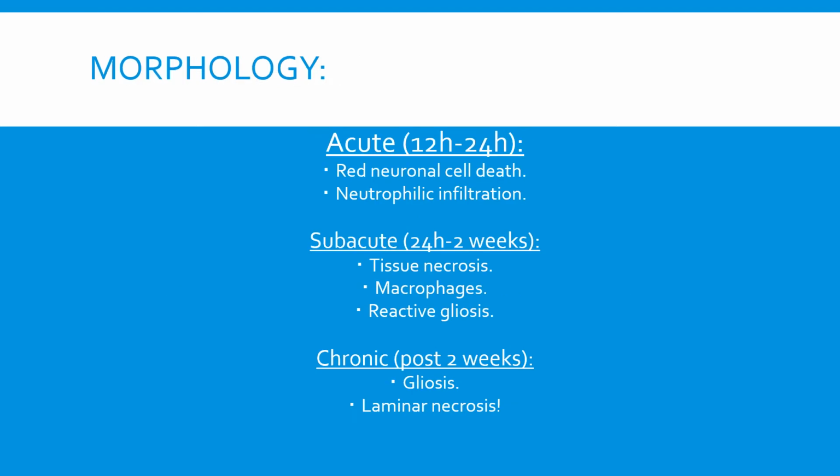So here we'll discuss the morphology of global cerebral ischemic tissue. Now, in the acute stage, there will be red neuronal cell death change and neutrophilic infiltration. Subacute, you would see tissue necrosis, macrophages, and reactive gliosis. Lastly, you'll see gliosis and laminar necrosis in the chronic stage.